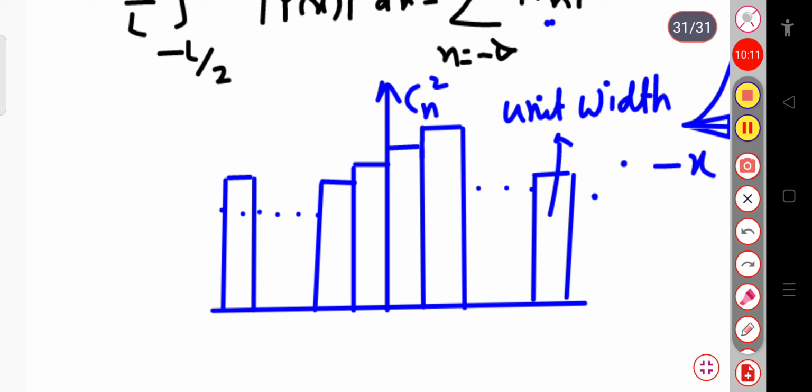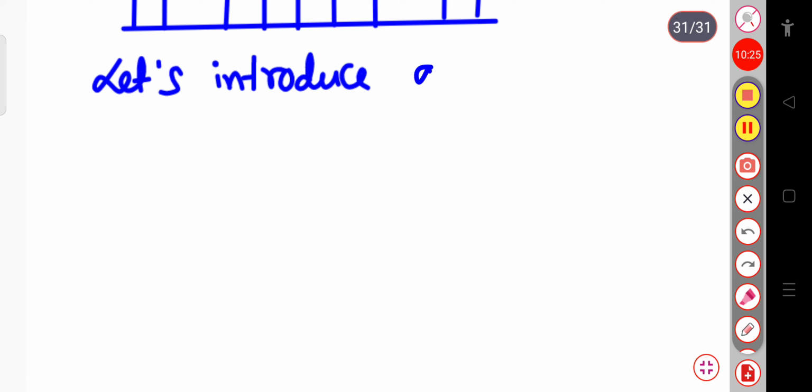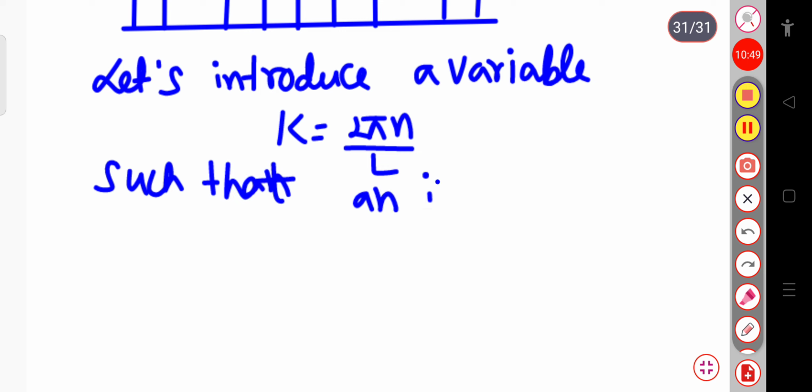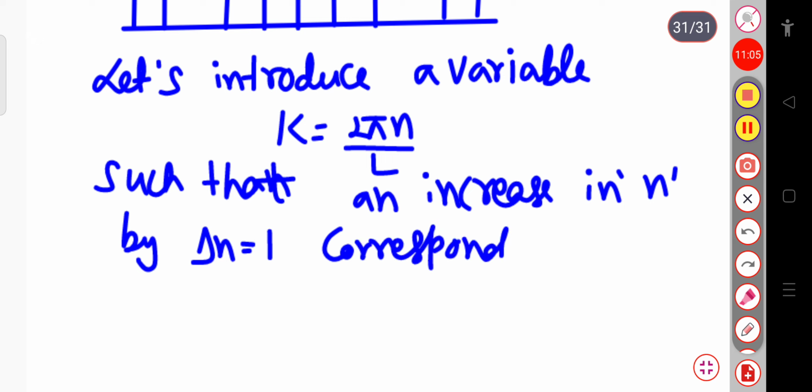Now let us introduce a variable, k equal to 2 pi n divided by L, such that an increase in n by delta n equal to 1 corresponds to a delta k.